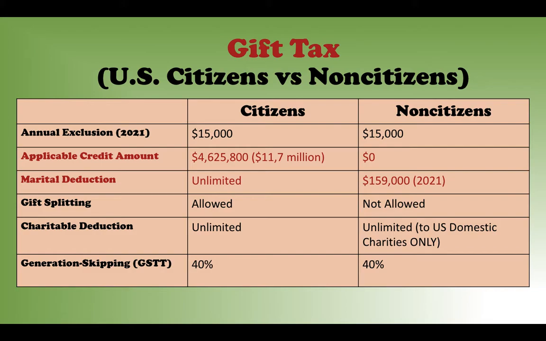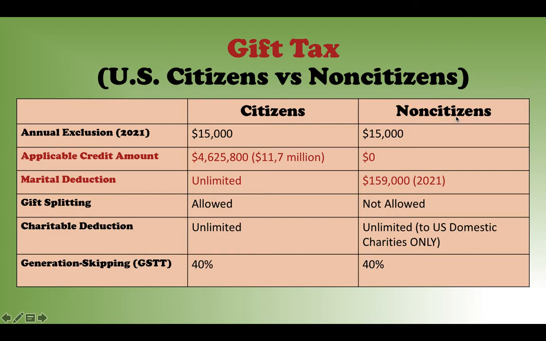So as a US citizen, you enjoy a lifetime exemption amount of 11.7 million, which is the year 2021 number. So you can give as much as you want, all the way up to 11.7 million, and you are not required to pay any gift tax whatsoever.